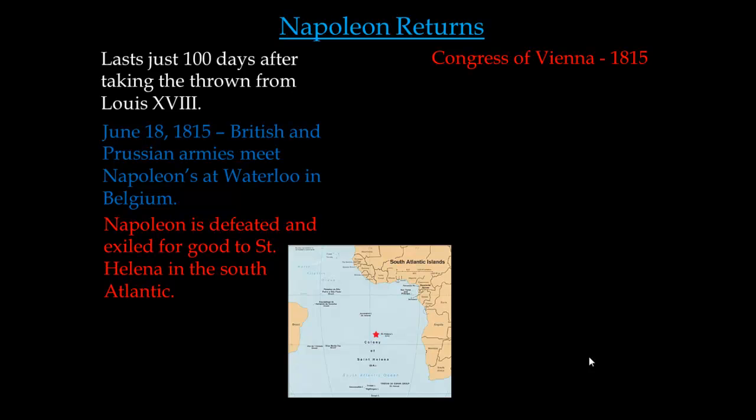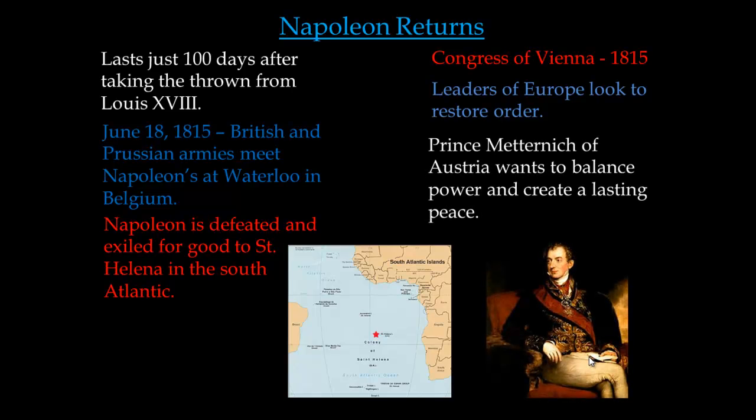Well, what comes after Napoleon is the Congress of Vienna. Essentially, at the Congress of Vienna, European leaders are going to sit down and try to restore order to Europe. Prince Metternich of Austria is going to sit down with kings and queens of other European countries and say, we cannot have another Napoleon. We can't have a guy taking our land, ruining our lives. Not that he really ruined their lives, but what he was trying to say is, in 1792, before all these revolutions broke out, we were royalty. We just kind of sat around. We had our land. We didn't fight each other. We got along. Let's go back to that.